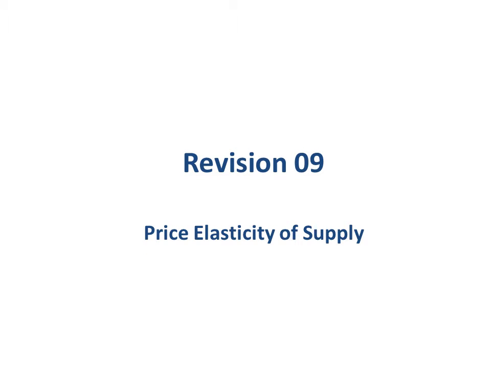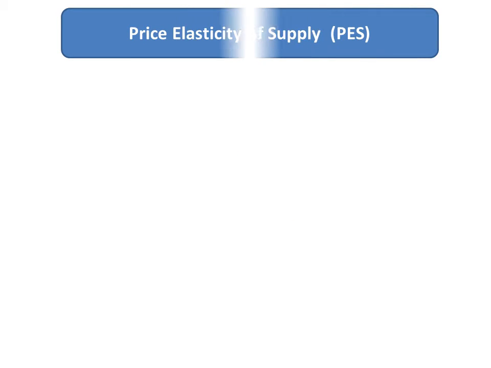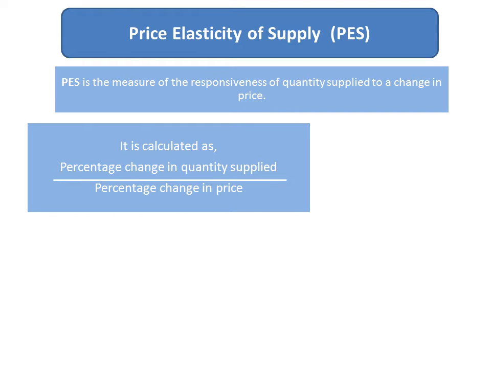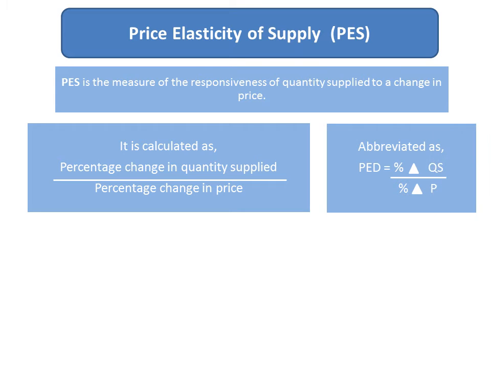Revision 9: Price Elasticity of Supply. Price elasticity of supply will show us by how much the quantity supplied will change for a change in price. It is defined as the measure of the responsiveness of quantity supplied to a change in price. It is calculated as percentage change in quantity supplied divided by percentage change in price, and abbreviated as follows.